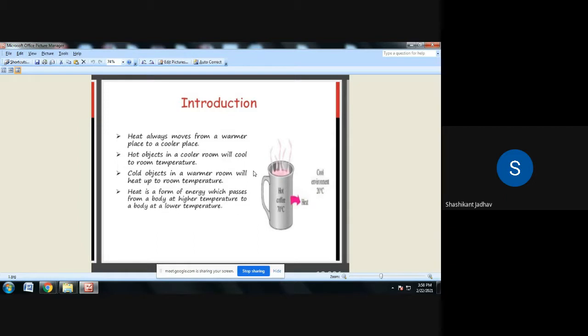What is the meaning of transient? It is a continuous movement or continuous motion. What is meant by heat? Heat is an energy which is in transient and which moves, or transfers, from one location to another location. That is nothing but heat.